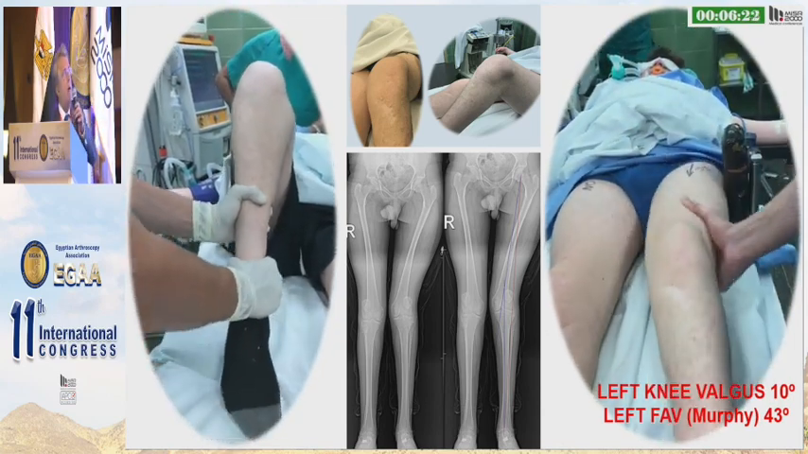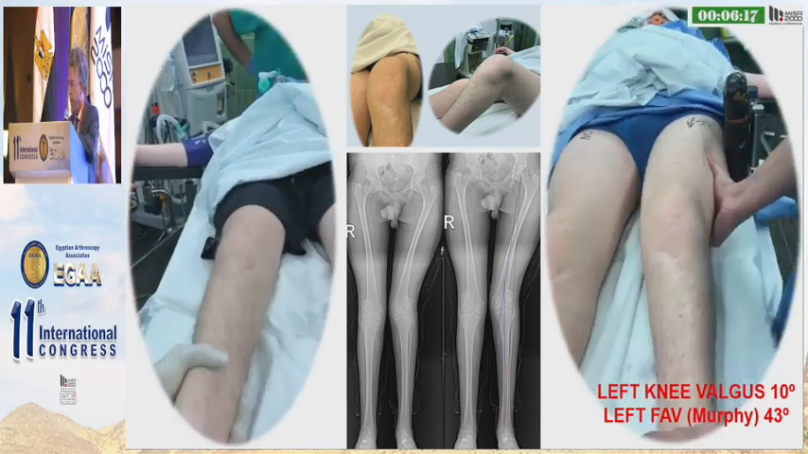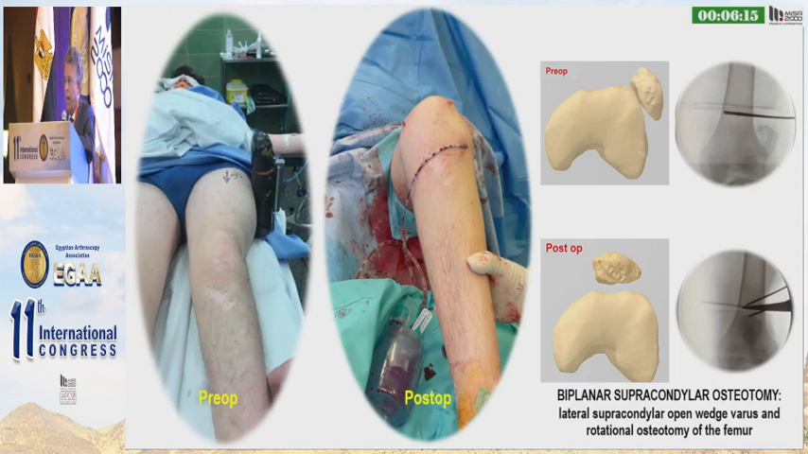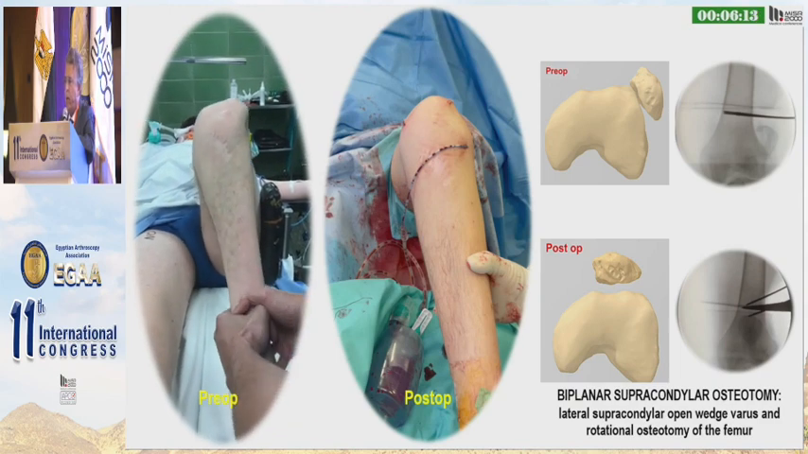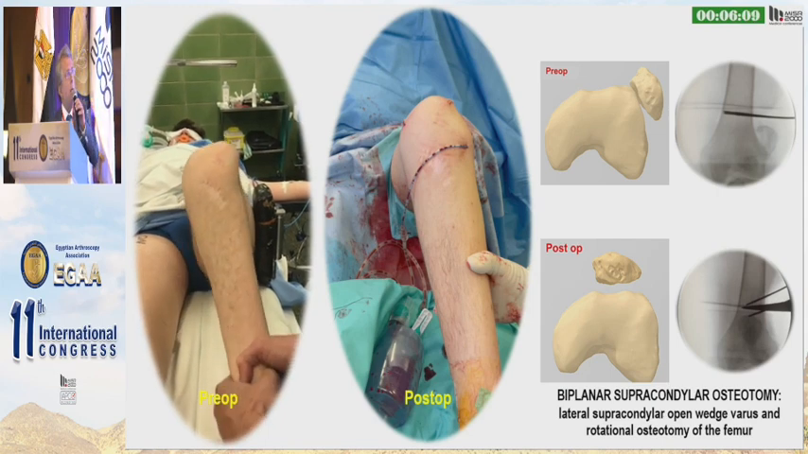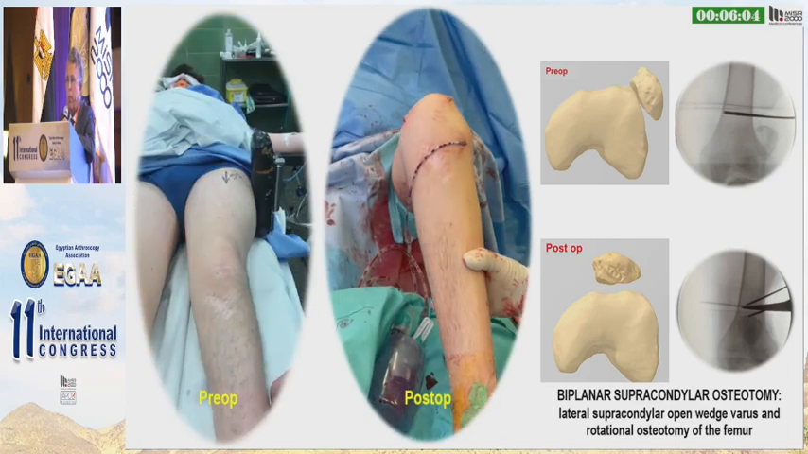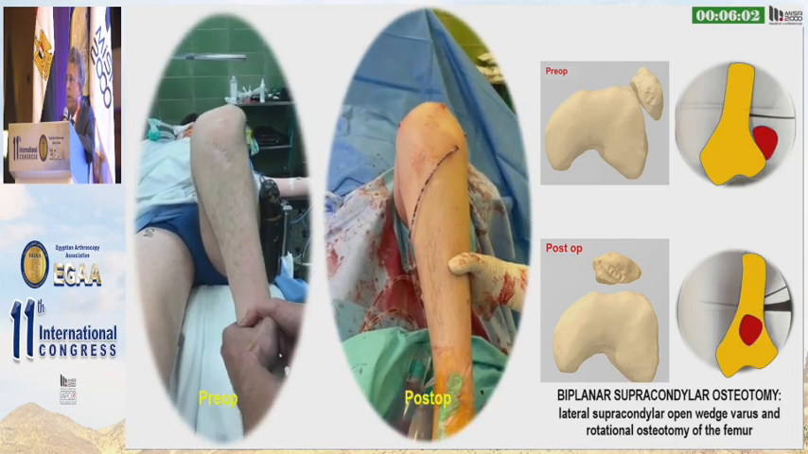You can observe a bilateral and symmetric J sign. In this case, I perform a biplanar supracondylar osteotomy, and you can observe how the patella is well centered after biplanar osteotomy. Moreover, the J sign has disappeared.